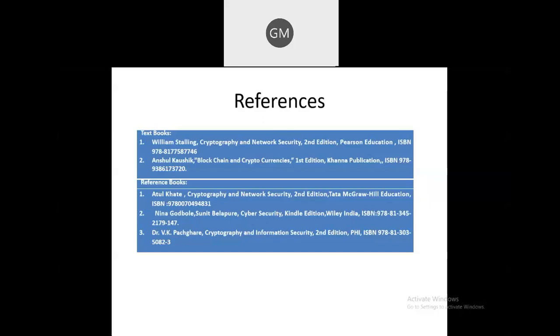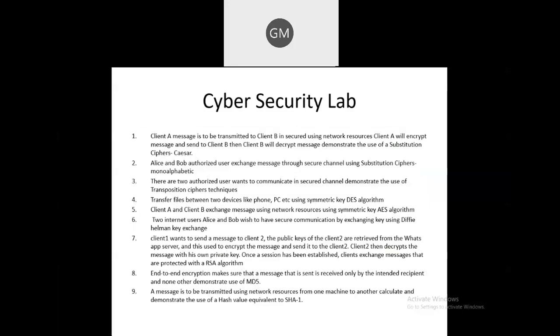In the reference books, the first book is there. The remaining two books from the reference books you will find on the internet. If you want, I will share them on the classroom. I have the soft copy. If you are going to study through the books, then only I can share. Otherwise, I will not share.